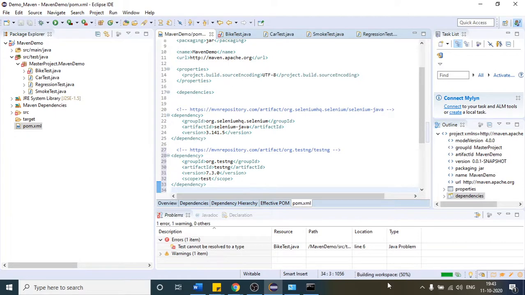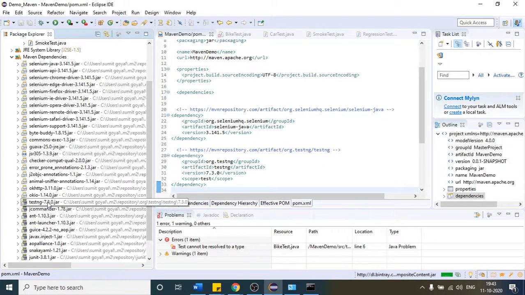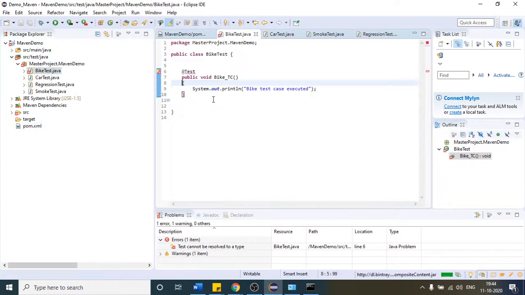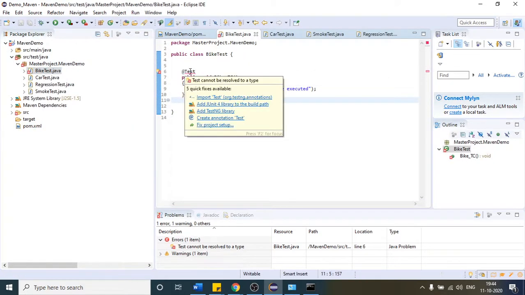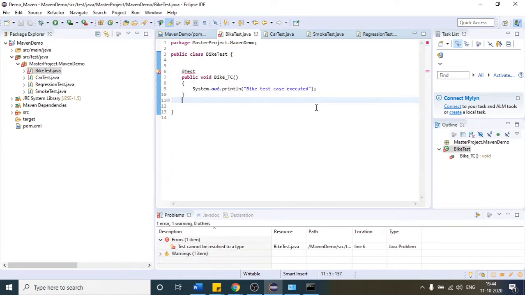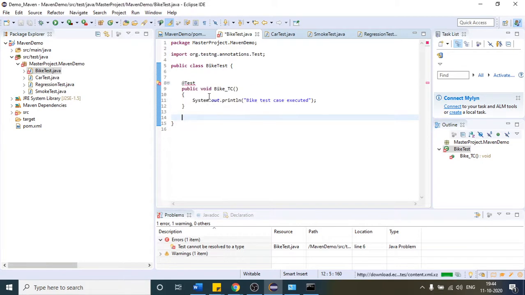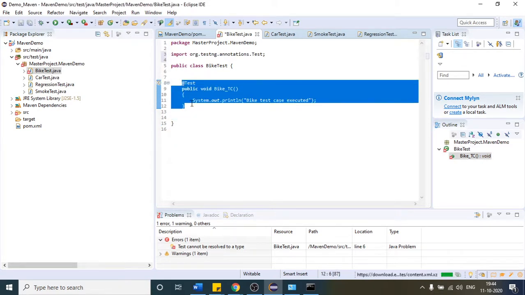You can see it is building the workspace automatically, pulling, and placing it here. I think you can see that this is the testng jar. It has provided whatever is required from the testng point of view. This time I am going to get that import statement here: import org.testng.annotations. Earlier we were not getting it because our project did not have the knowledge of testng, but once we provided the dependency, we got it. This is the reason you are seeing this import statement. So import that, and save it.